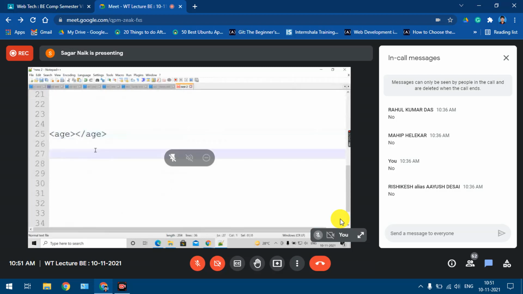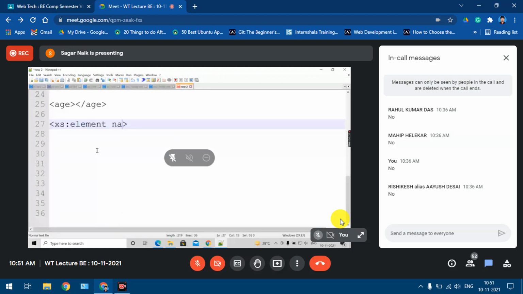The same syntax, xs:element name equal to, what is the name of the element? Age. Usually we were saying type equal to integer, but that type I'll define using one more separate element over there. So first I have defined my element. I have just stated my element, that the name of the element is age. Now I have to say that it is a simple element.